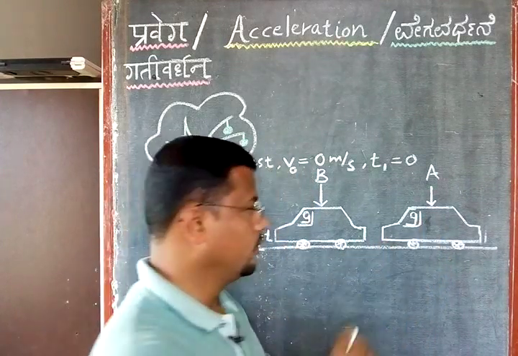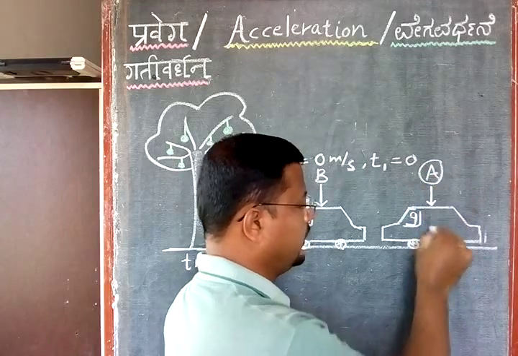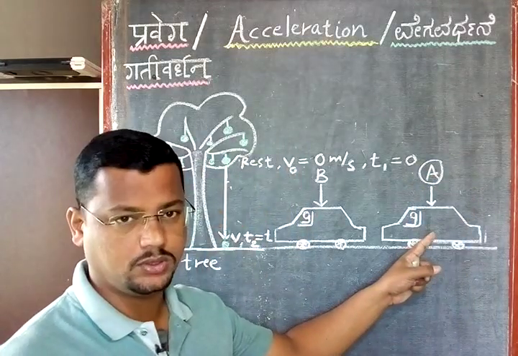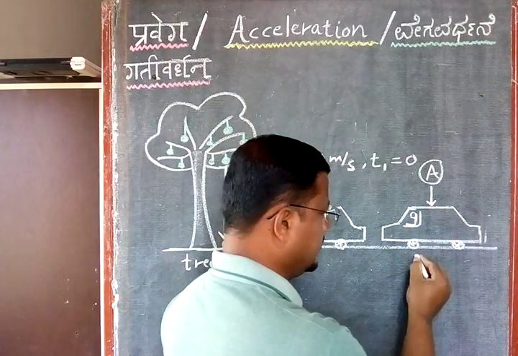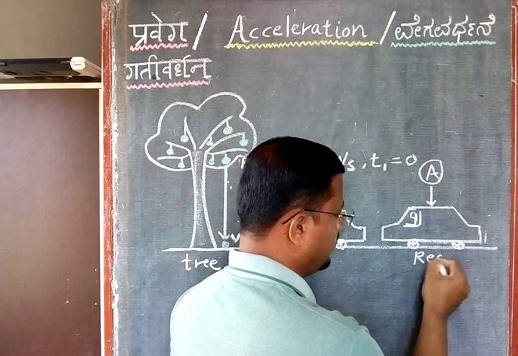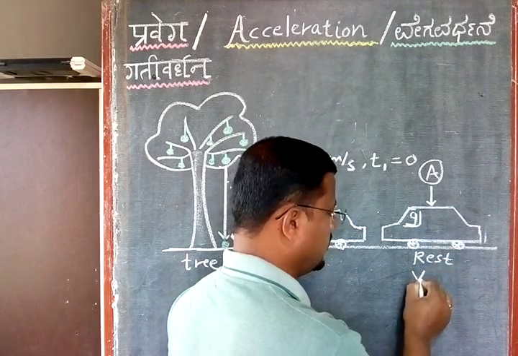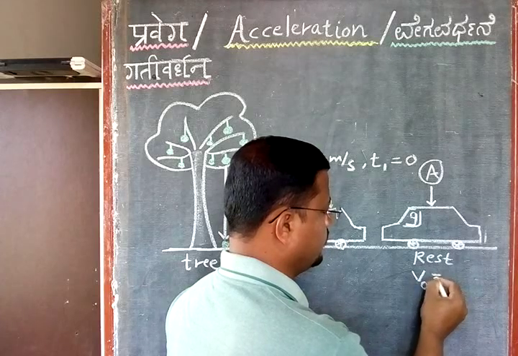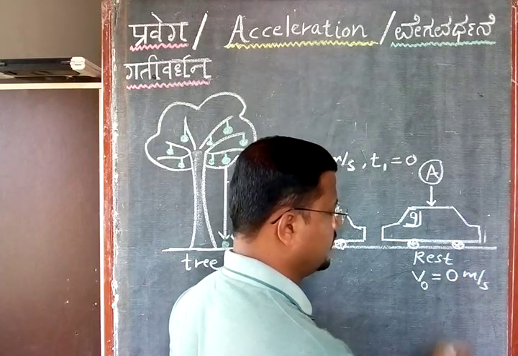So initially your car is present at position A, right? Initially your car is present at position A. Suppose this car is at rest. So this car, initially at point A, is at rest. So what is its initial velocity? V0. And what is the initial velocity here? It is equal to 0 meter per second.